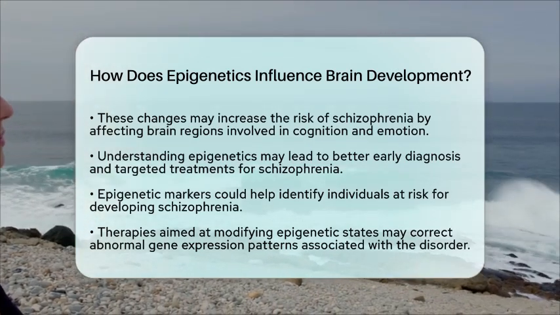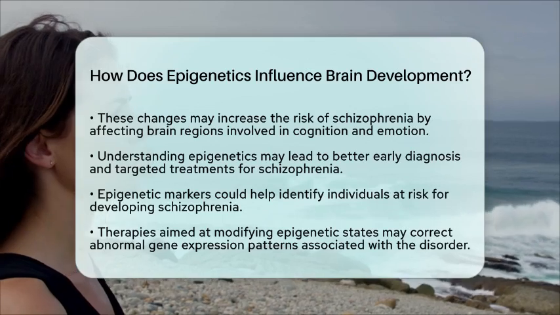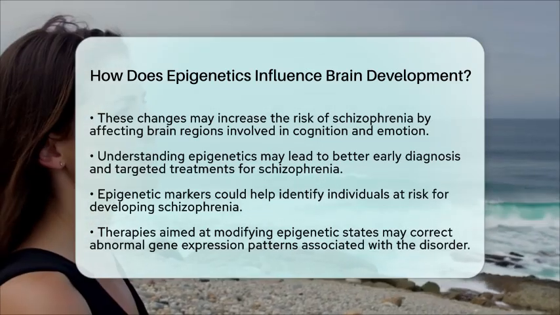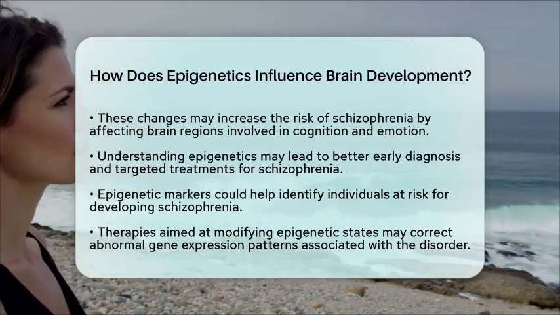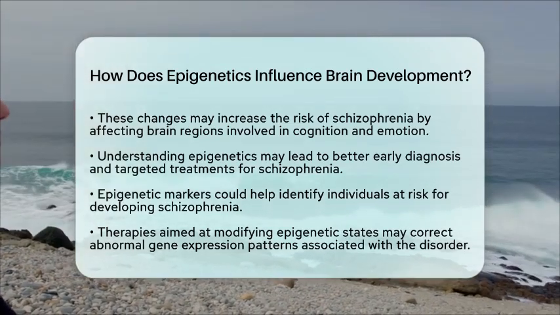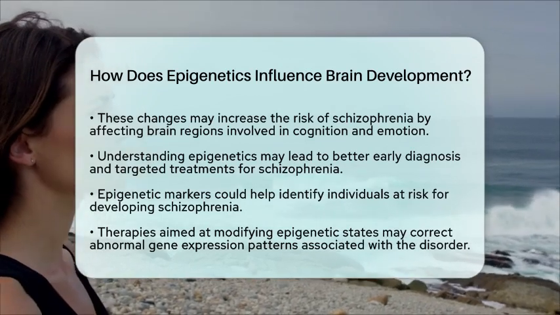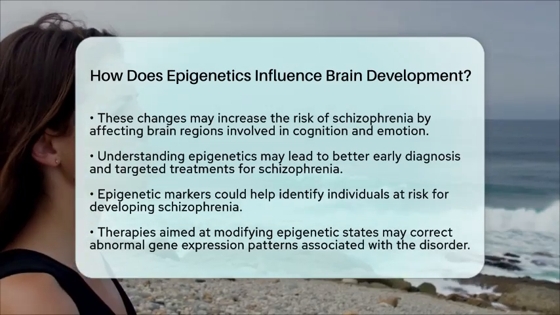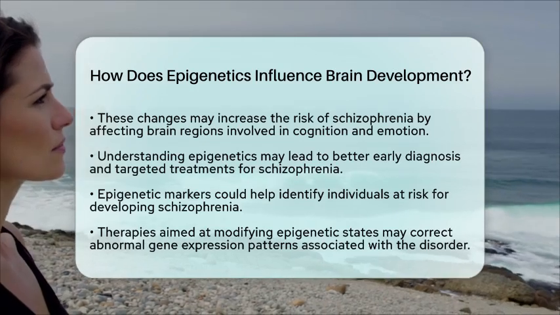In summary, epigenetics plays a vital role in shaping brain development by regulating gene expression in response to both genetic and environmental factors. In the case of schizophrenia, these modifications contribute to the onset and progression of the disorder, highlighting the complex interplay between genes and the environment.